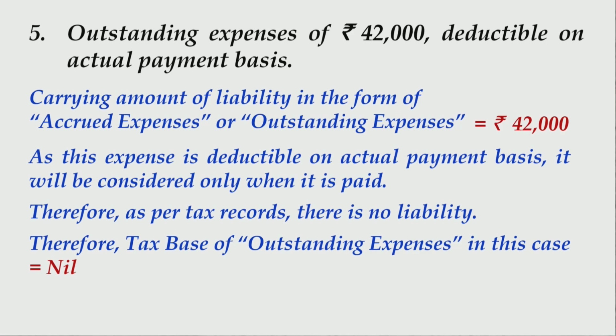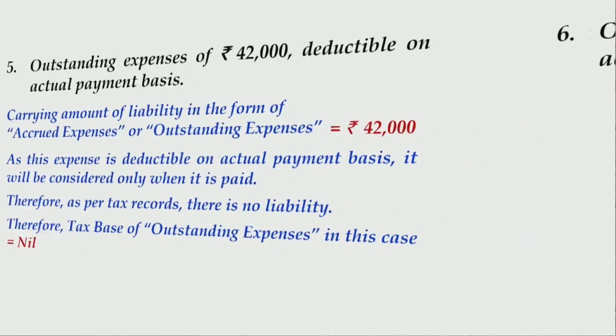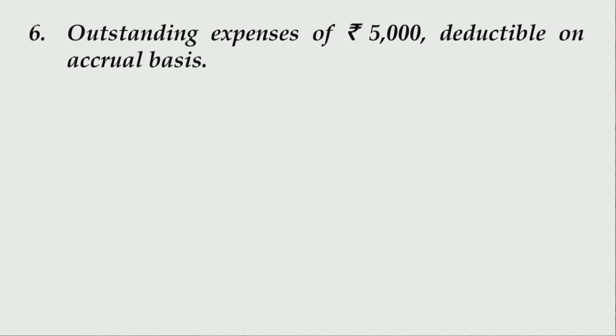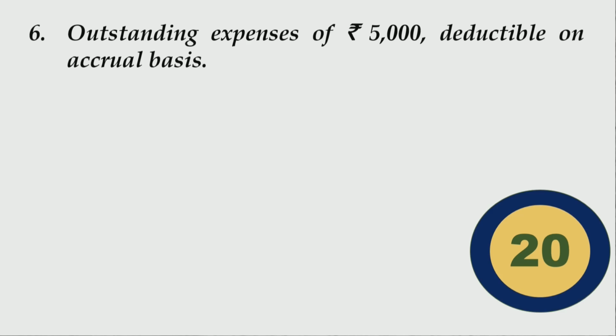Alright friends, you would have finished writing this whole thing. Let us move ahead and deal with the next part. Outstanding expenses of rupees 5,000 deductible on accrual basis. So as usual, I will give you 20 seconds to think over it and let me see if you go correct. So your time starts now.